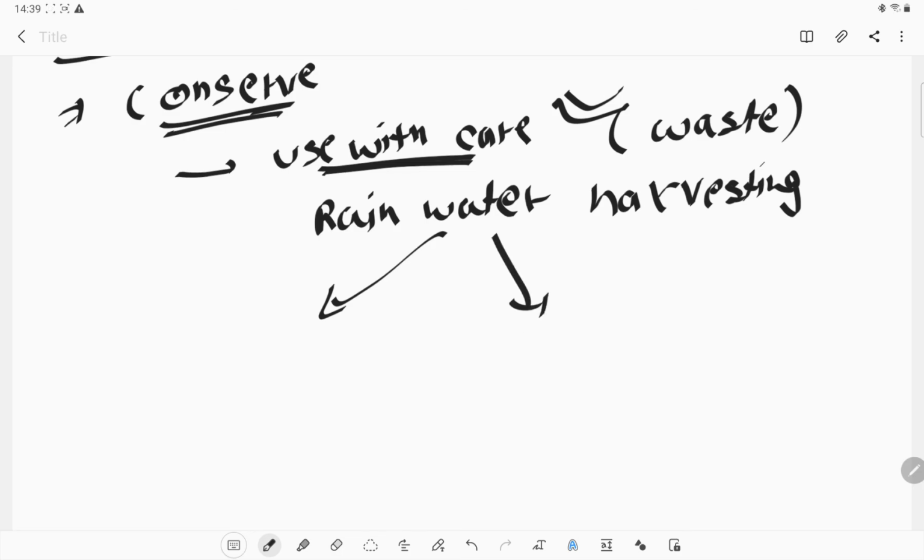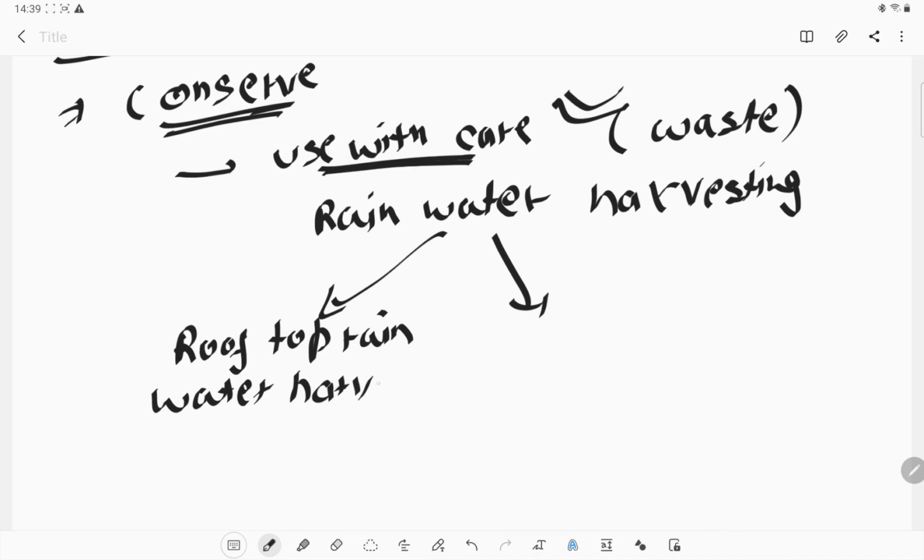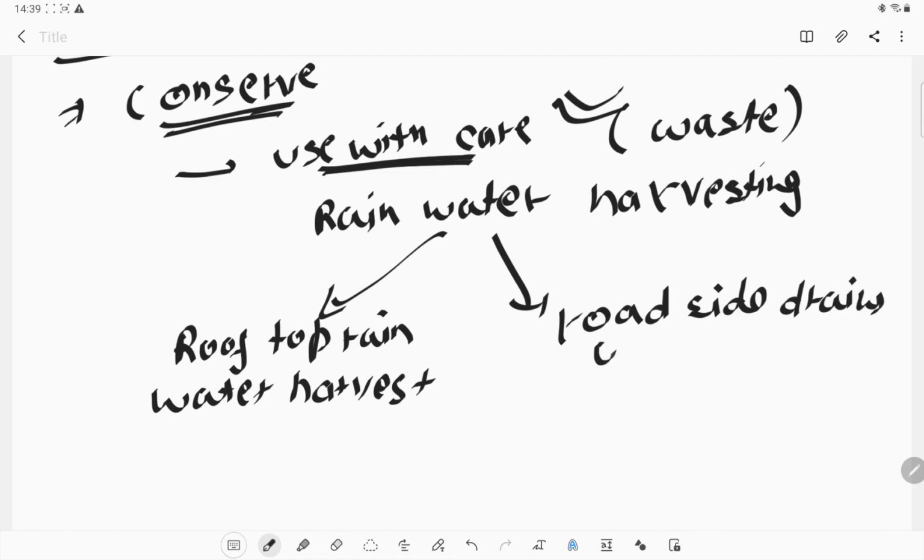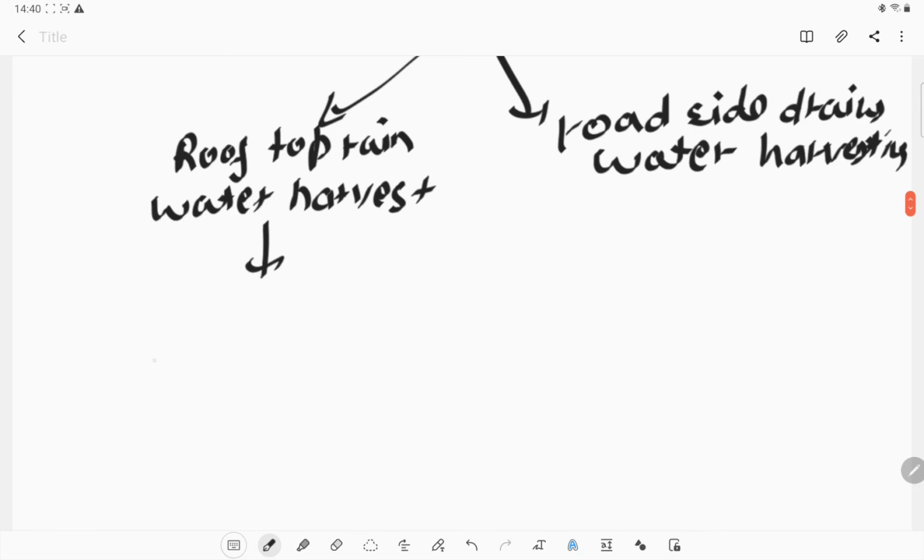It can be of two types: first is the rooftop rainwater harvest, and the other is the roadside drains water harvest. So these are the two ways in which we can harvest our rainwater. Now, what is the rooftop water harvest?